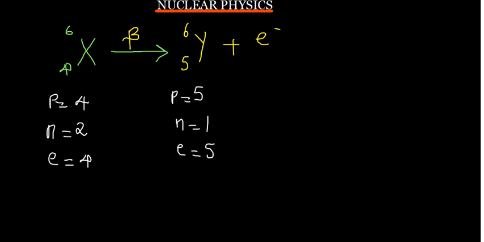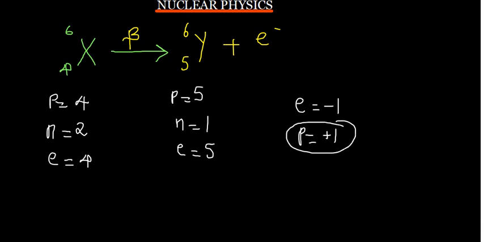Now, a beta particle is negatively charged. We know that electrons are negative and protons are positive. So when you release this beta particle, it is going to attract a proton.